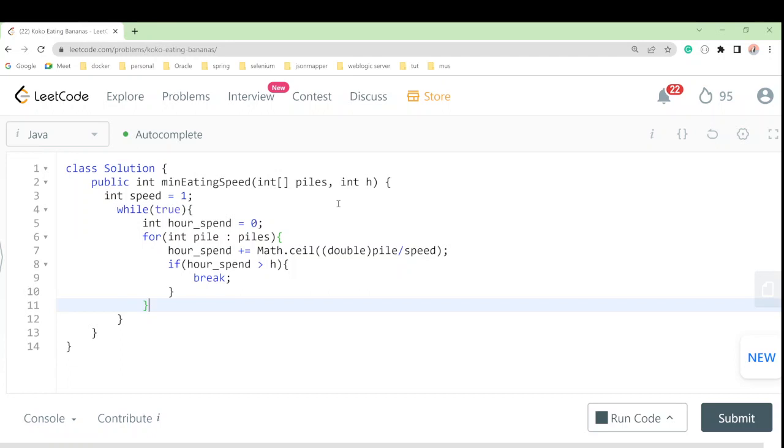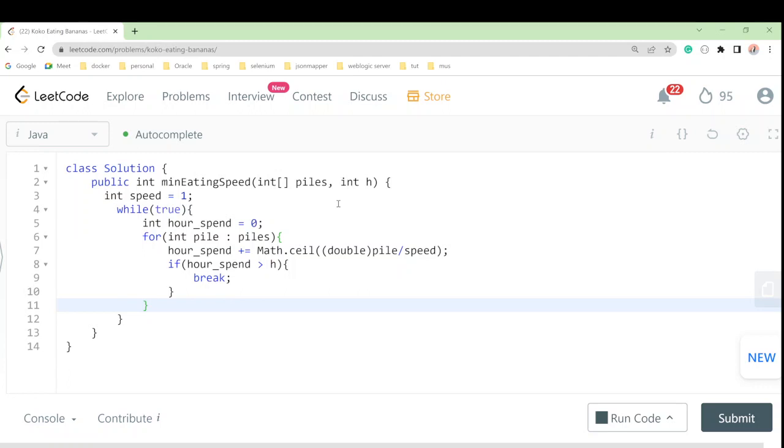Once we have our hours spent, we check if Koko can finish all the piles within h hours. If so, we return the speed. Otherwise, we increment the speed by 1 and repeat the previous iteration again.